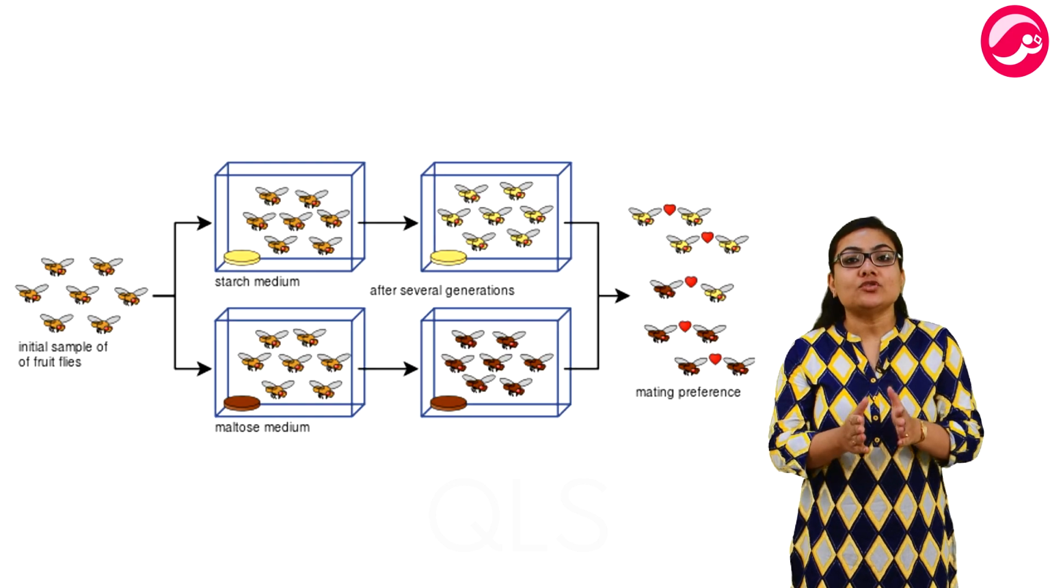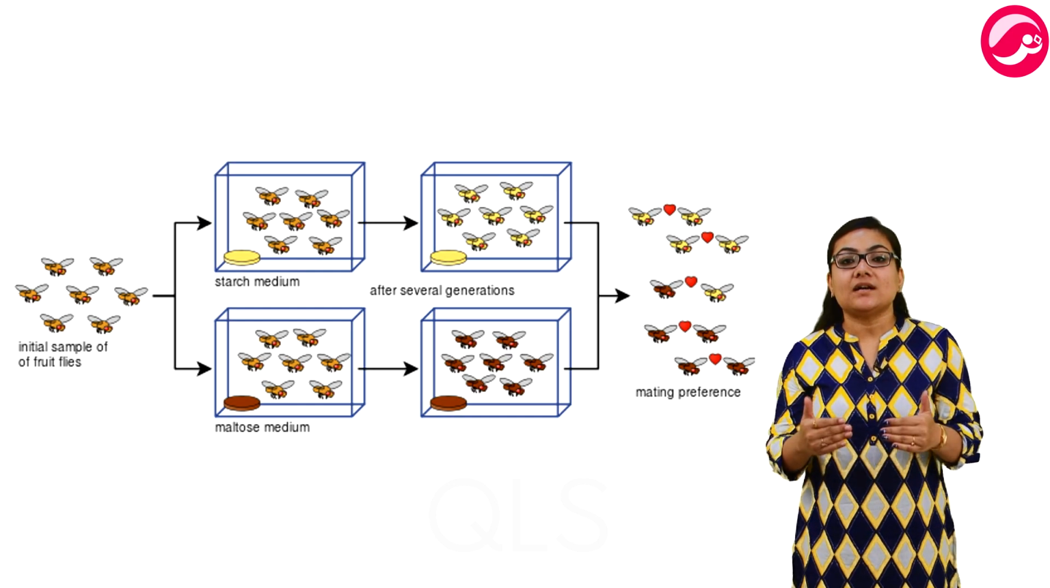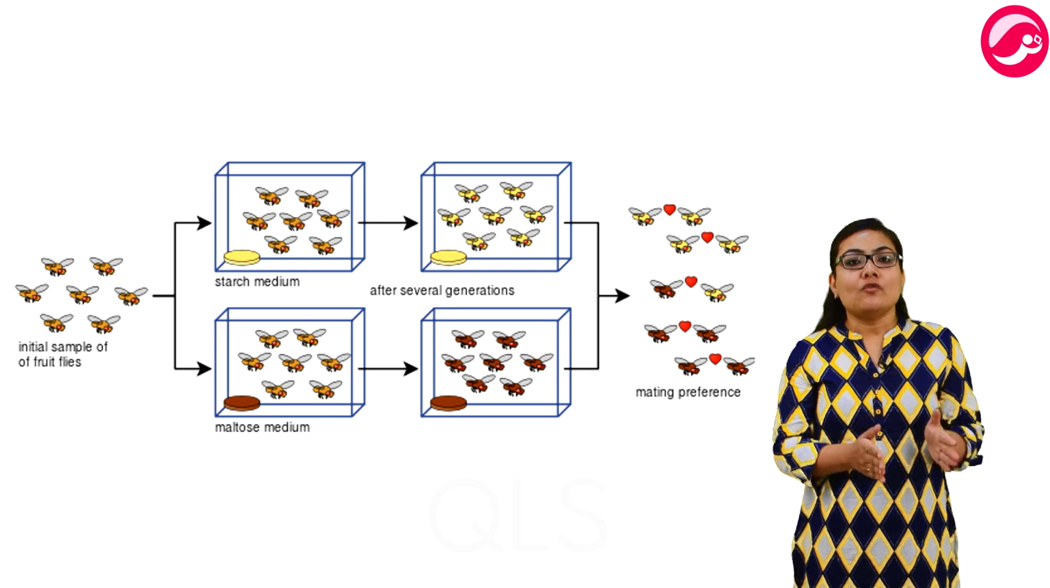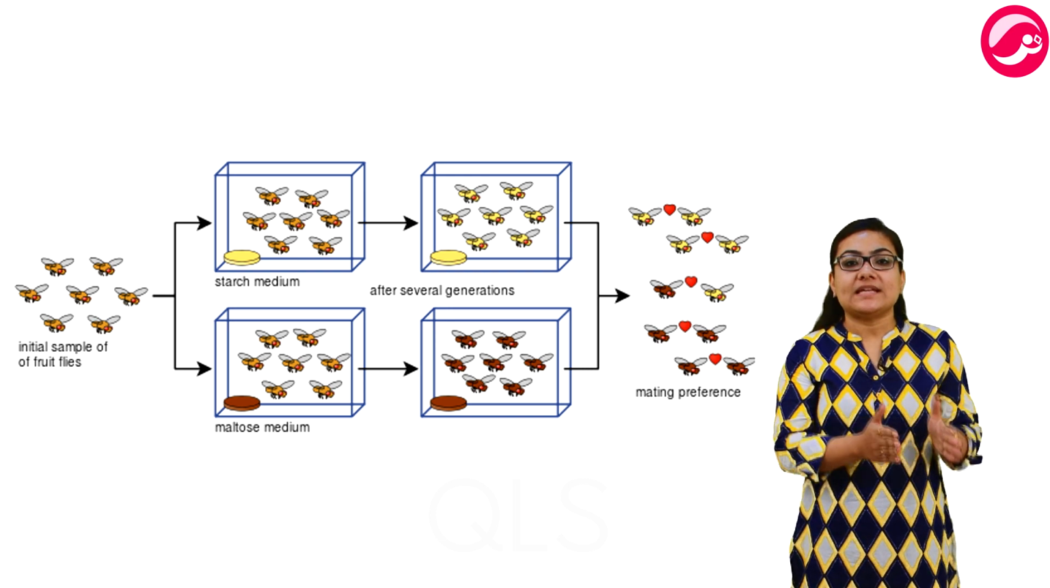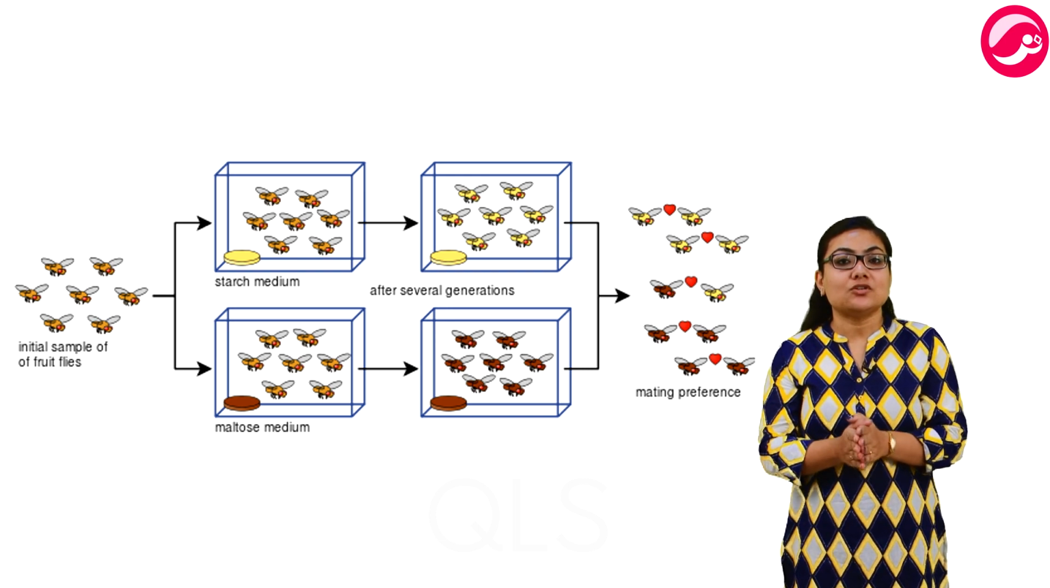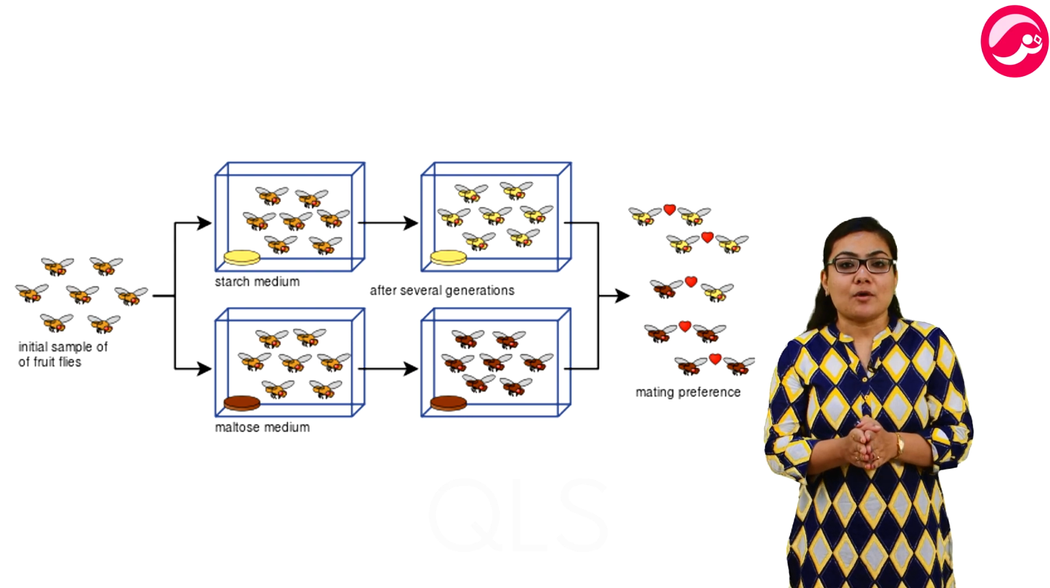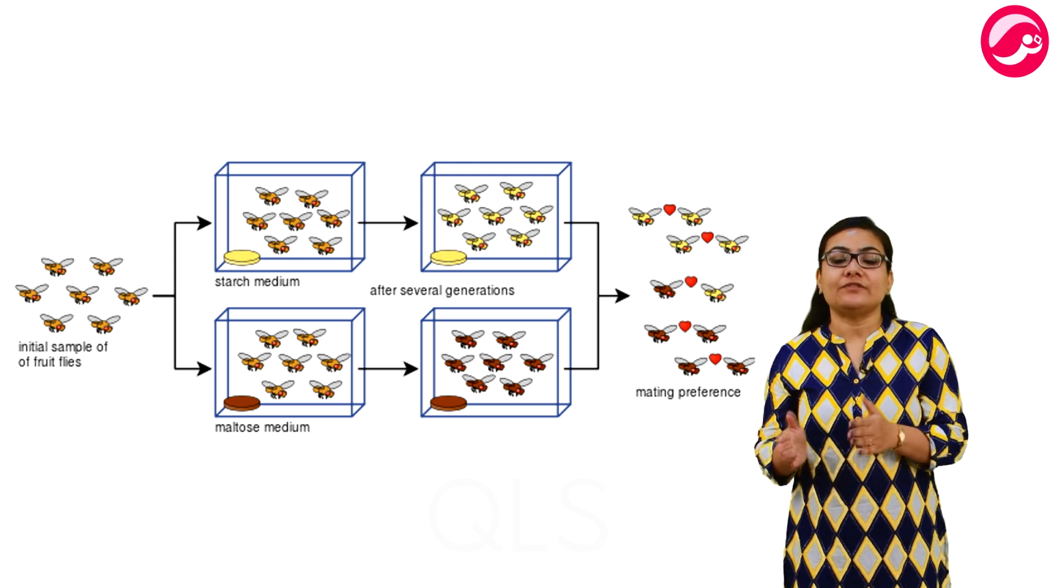Nature will select those variations that help to adapt better in a particular environment. Over a period of time, the process of genetic drift and natural selection will cause the two isolated subpopulations to become more and more different from each other.